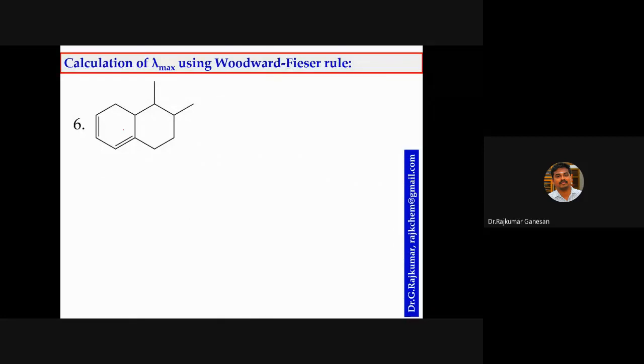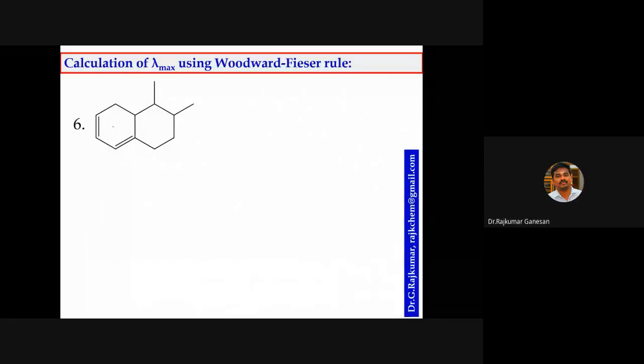So this is a cyclic one. Cyclic means you have to consider whether it's homoannular or heteroannular. Is this homoannular or heteroannular? Homoannular, because the conjugation is part of only one ring.